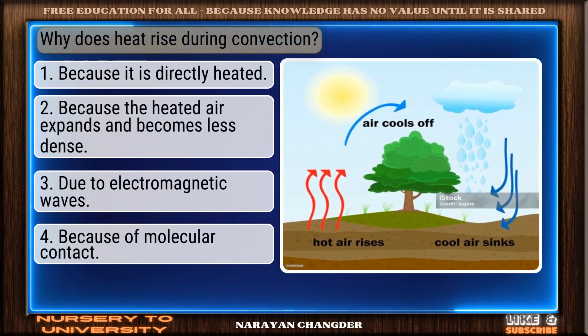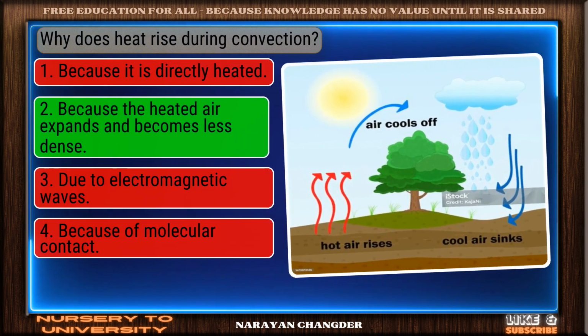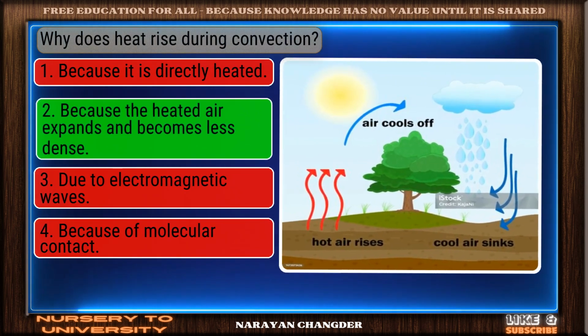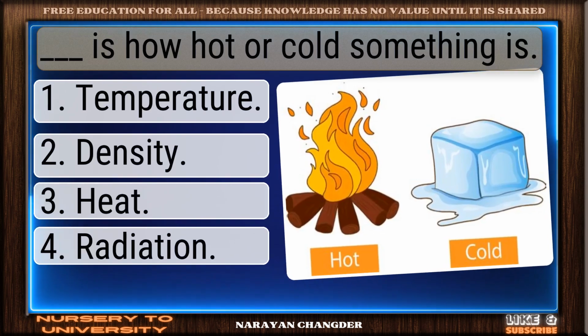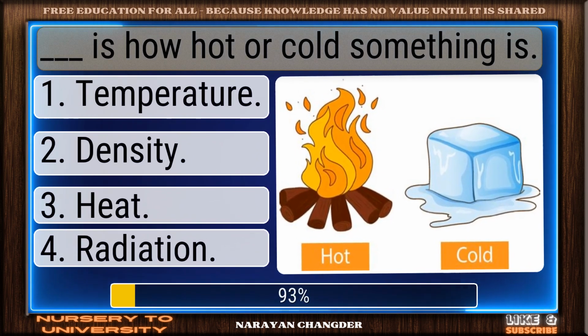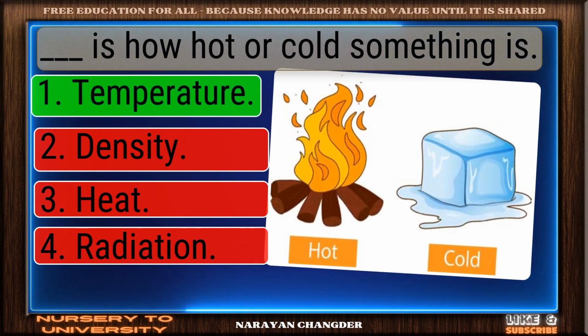Why does heat rise during convection? Smart move. Because the heated air expands and becomes less dense is an accurate answer. Dash is how hot or cold something is. You got it. Your choice temperature is right.